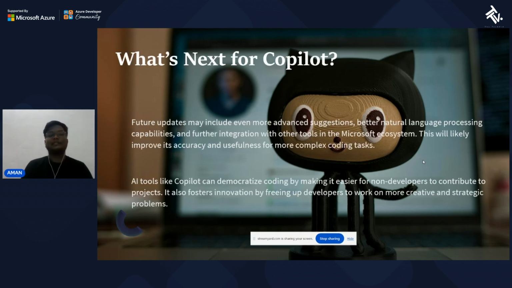What's next for Copilot? Future updates may include even more advanced suggestions, better natural language processing capabilities, and further integration with other tools in the Microsoft ecosystem. This will likely improve its accuracy and usefulness for more complex coding tasks. AI tools like Copilot can democratize coding by making it easier for non-developers to contribute to projects. It also fosters faster innovation by freeing up developers to work on more creative and strategic problems. Like future updates, maybe it will bring advanced suggestions like better natural language processing capability.